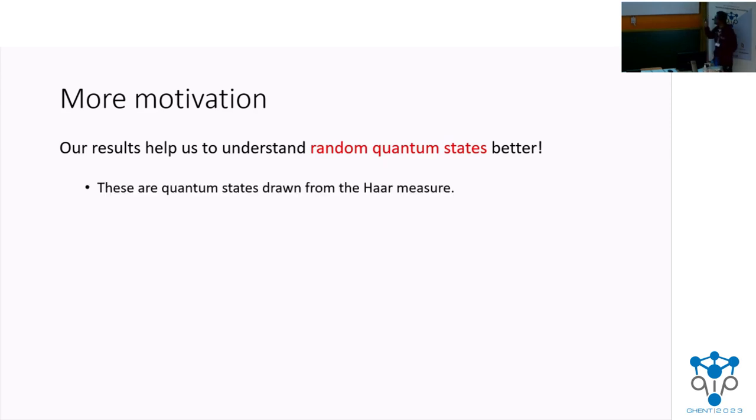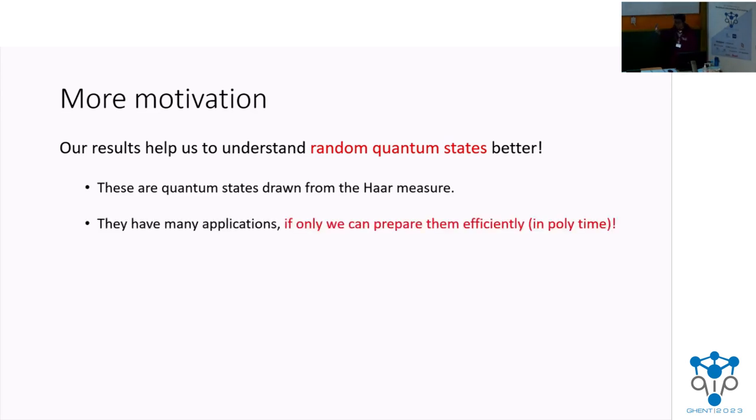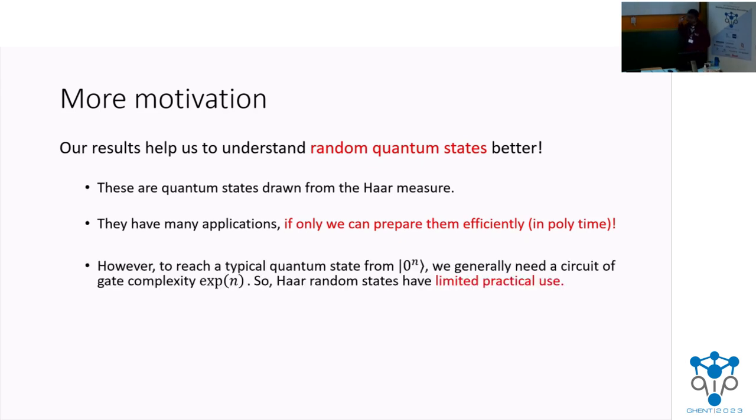What are these states? These are states that we draw from the Haar measure. Now, these states potentially have many applications. But here's the catch. We need to prepare them in polynomial time. Can we do that? No, we don't know how to do that.